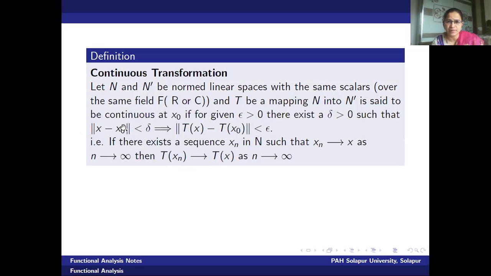A simple way to understand this definition is, as the two points x and x naught come closer, the corresponding images Tx and Tx naught must come closer. In other words, we can state the definition as: if there exists a sequence xn in N such that xn tends to x as n tends to infinity, then Txn tends to T of x as n tends to infinity.